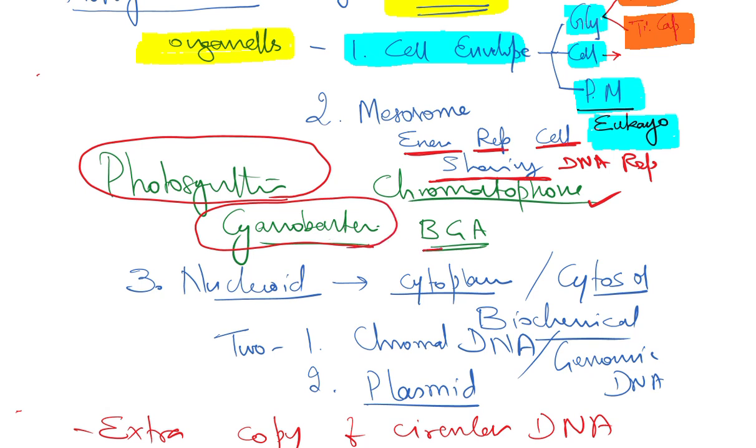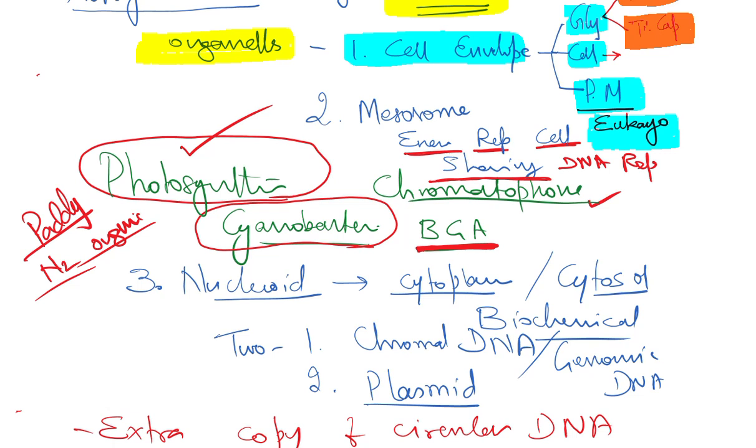Cyanobacteria, commonly called blue-green algae. We have read in the lesson Microbes in Human Welfare, in biofertilizers, the last example, cyanobacteria. In the case of a paddy field, they increase soil nitrogen and they add organic content to the soil, which increases the fertility of the soil. So chromatophore is found only in photosynthetic organisms.